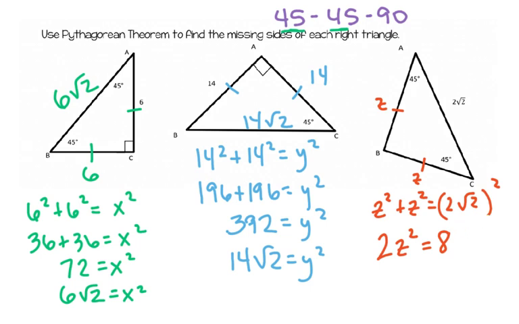I'm going to divide both sides by 2, so z squared is equal to 4. And that would make z equal to positive or negative 2, but positive 2 is the one I'm going to look for. Okay, so I've got all my sides.